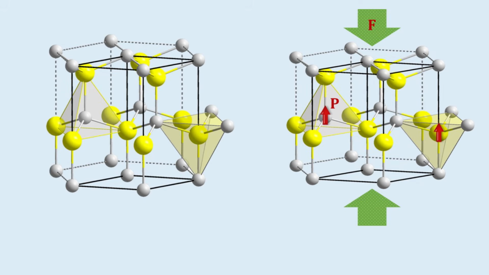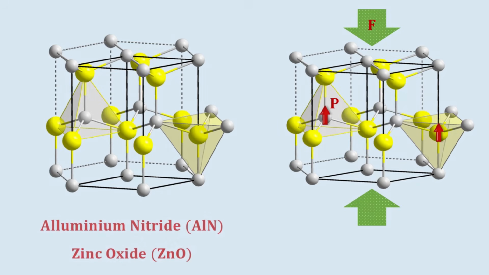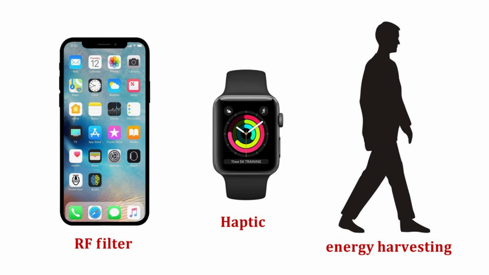The application of strain or force can further modify this electric voltage, thus allowing for the transduction between force and electrical signals. Such transducers are called piezoelectric materials, and aluminum nitride and zinc oxide are prime examples. Such piezoelectric materials find widespread use in today's mobile devices, such as surface acoustic wave devices for RF filters, microphones, haptic technology, to future energy harvesting devices. As a matter of fact, nearly all applications that require the measurement of dynamic pressure change use piezoelectric materials.